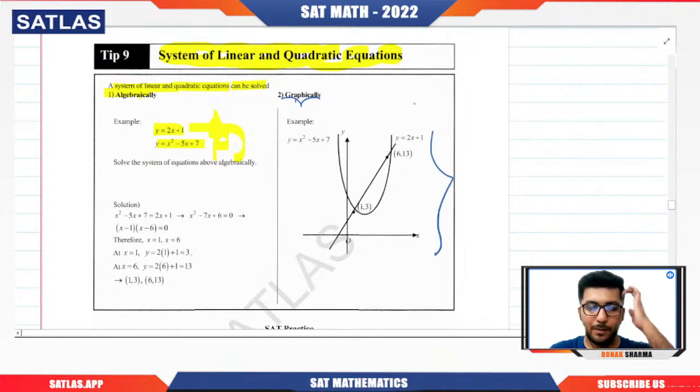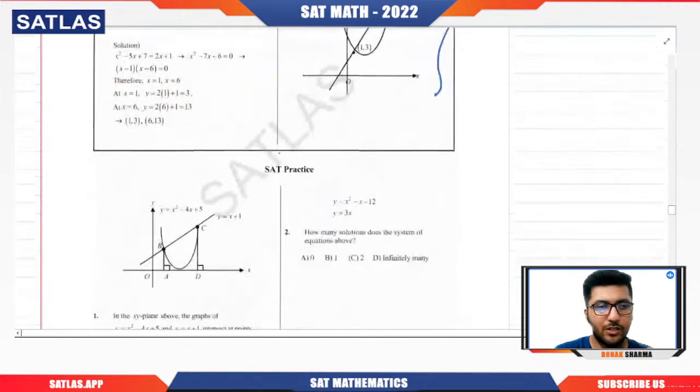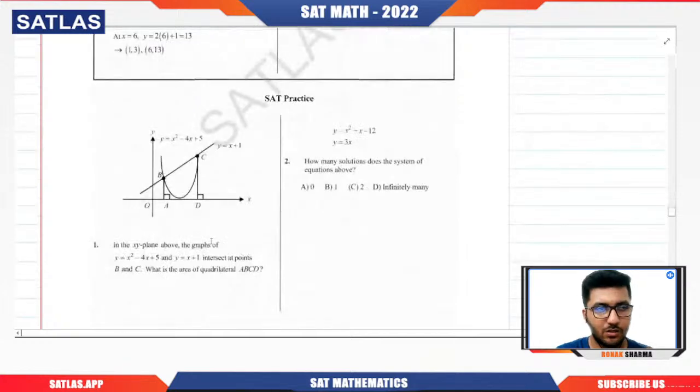It depends on what type of equation they have given you. If they have given you a very simple equation and they have provided you with some rough graph in the question itself, then you can go for it. So this is a more appropriate approach. So we'll see, by solving the two questions, how to solve such type of questions.